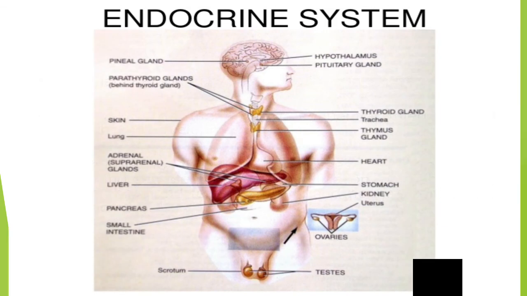Next is the endocrine system. Students, here is the diagram for the endocrine system. There are many glands which are included in the endocrine system. I have already told you about the pituitary gland, adrenal gland, thyroid gland, parathyroid glands, hypothalamus. So these all are included in the endocrine glands. So students, this is the endocrine system.